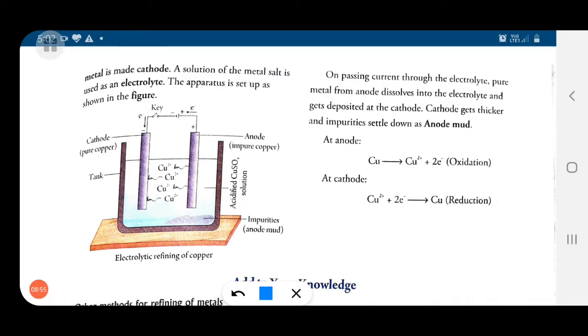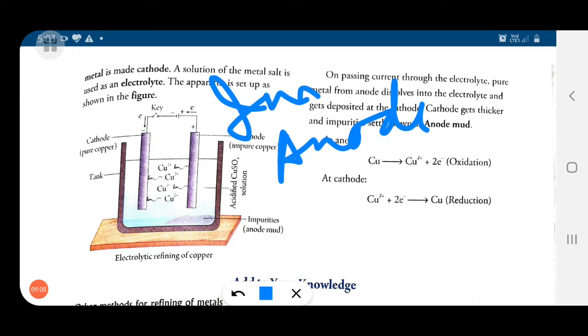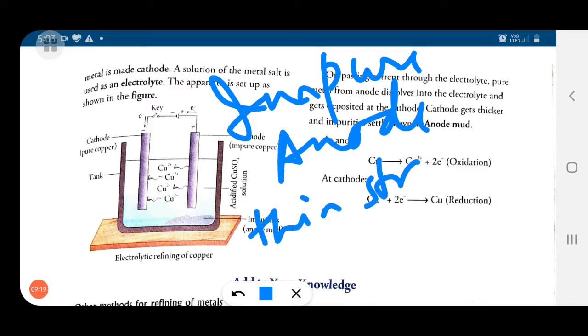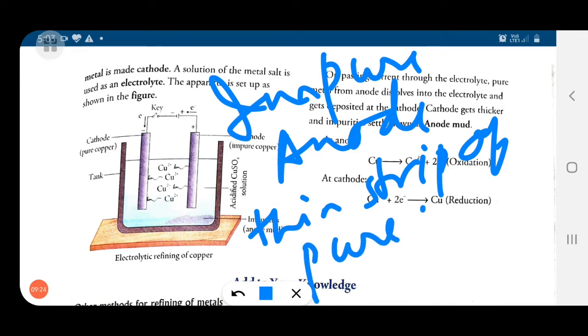In this method, impure metal is made the anode. Impure metal will be taken as the anode, and a thin strip of pure metal will be taken as the cathode.